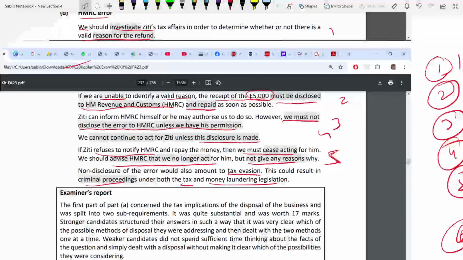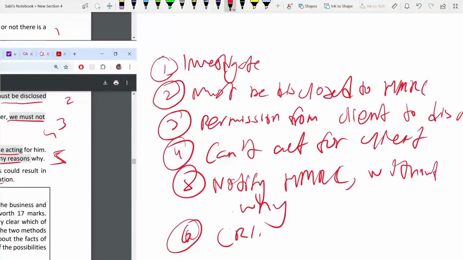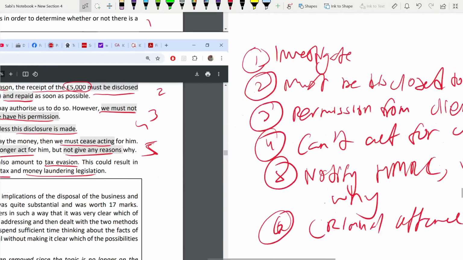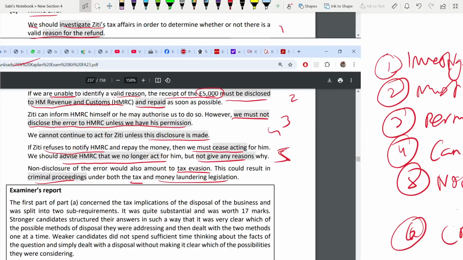Next, last, criminal offense. If you're not disclosing it, it's a criminal offense under both tax and money laundering legislation. That's it. These steps, if you follow in any ethics question, you will get full marks. And language and all, we must do this. You must notify HMRC. If not, this happens. Professional skill marks will anyway come along with it. Along with technical marks, you are getting your professional skill marks also. So do not worry so much about professional skill marks. That's it. We have finished the question.